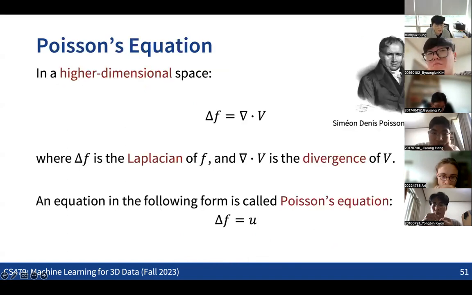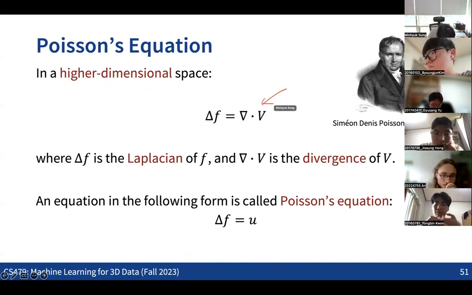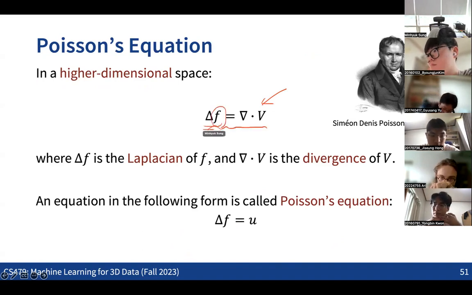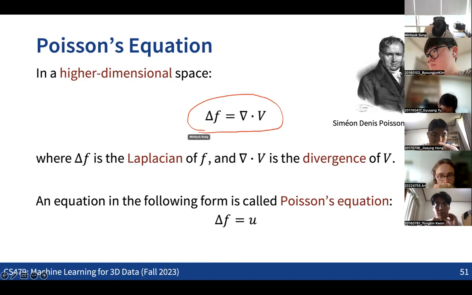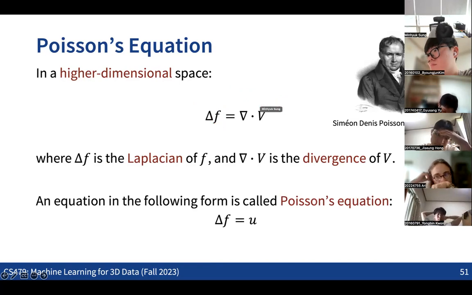And in higher dimensional space, given any vector field, if we find a function f whose Laplacian is the same as the divergence of the vector field, then that's the solution we are finding, minimizing the difference between the gradient of the function and the given vector field. So this is basically what we are going to do. We are going to solve this equation.